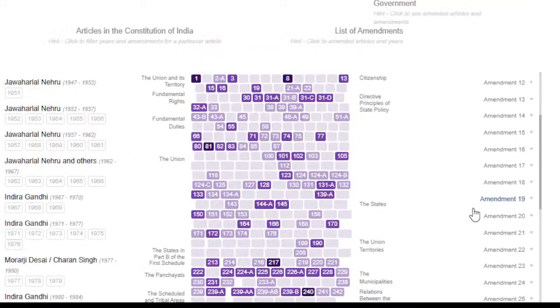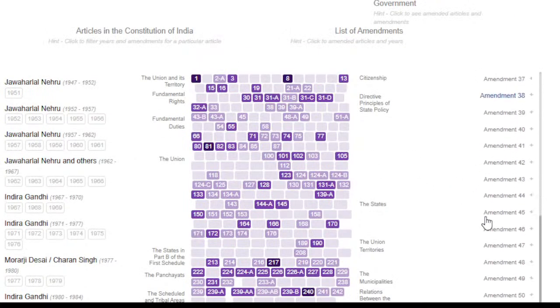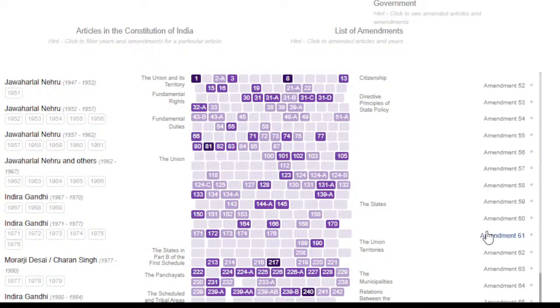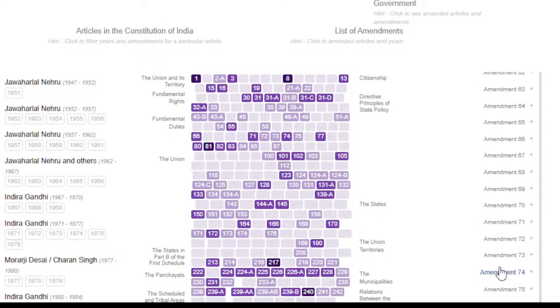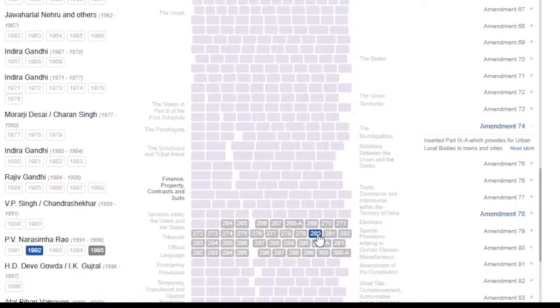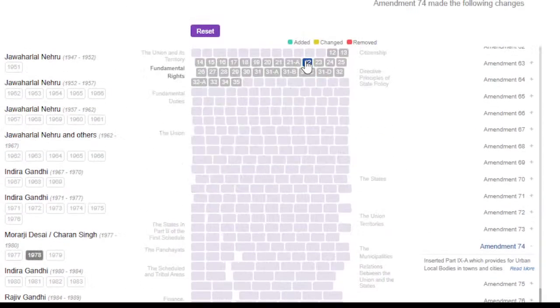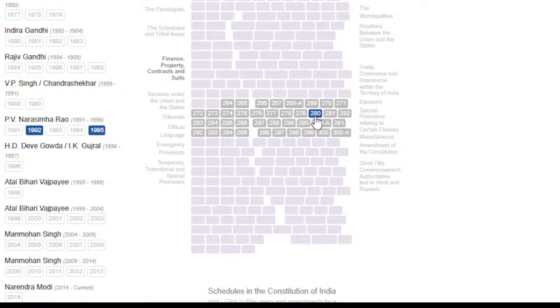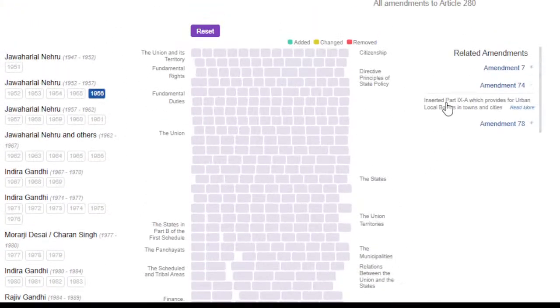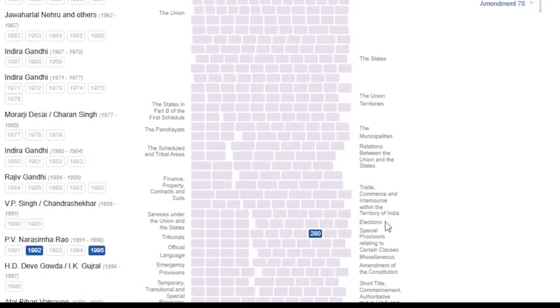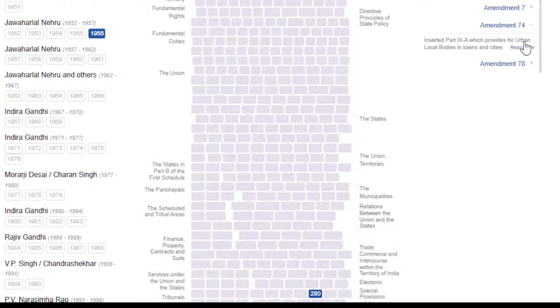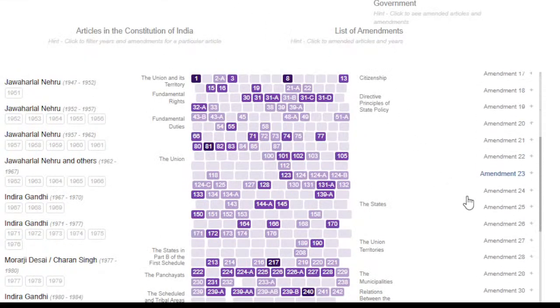Let's look at the 74th. You are aware it is very important. It added Part 9A, which provides for urban local bodies in towns and cities. Article 280 was changed. Inserted Part 9A, which provides for urban local bodies in towns and cities. All right, it says 280. We can reset it again.